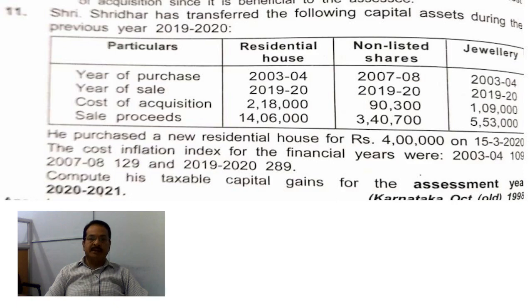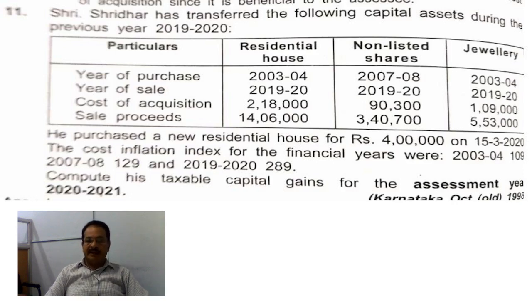Non-listed shares, year of purchase 2007-8, year of sale 2019-20. Again, these shares were held by the assessee for more than 24 months on the date of transfer. Therefore, non-listed shares sold during the previous year is also a long-term capital asset.